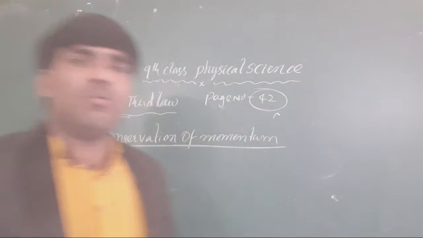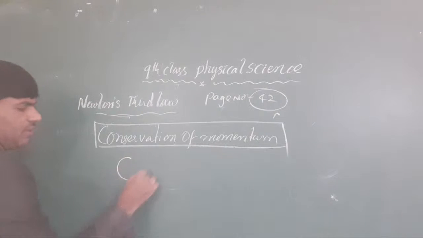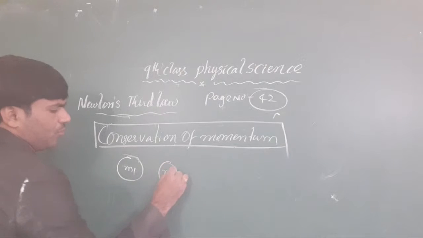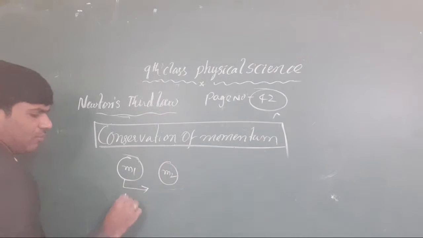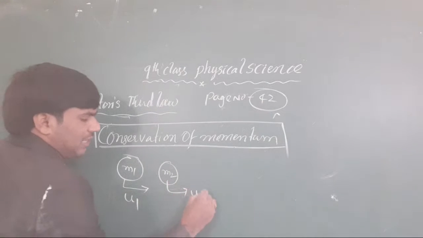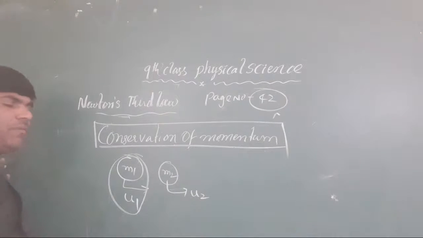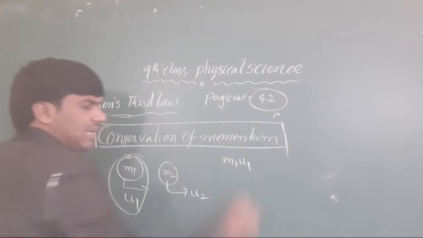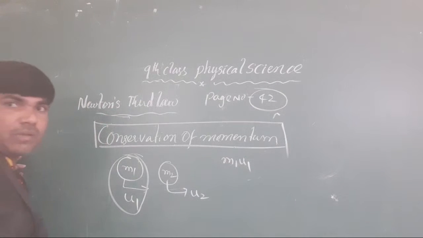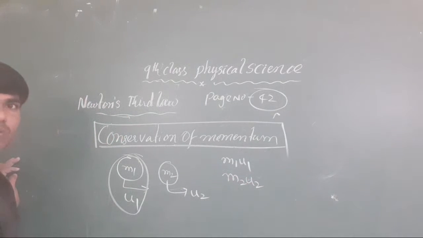Now, simply, when you take our conservation of momentum law, you take one body of mass m1 and another body of mass m2. Mass m1 is moving with an initial velocity u1, and the other body's velocity is taken as u2. Clear or not, all the students? What is the momentum of m1? The momentum of the m1 body is m1 u1. What is the momentum of m2? The momentum of m2 is m2 u2. Clear or not, all of you?